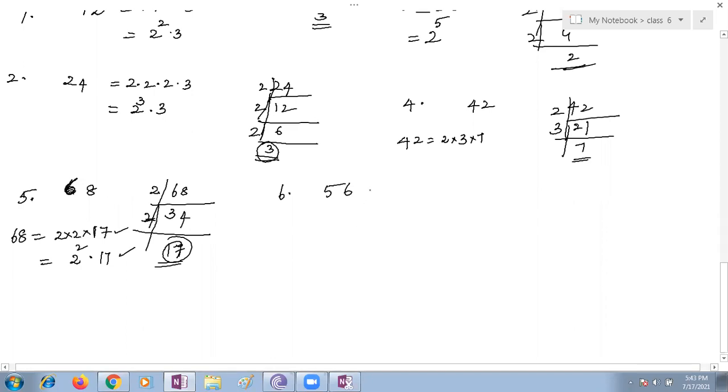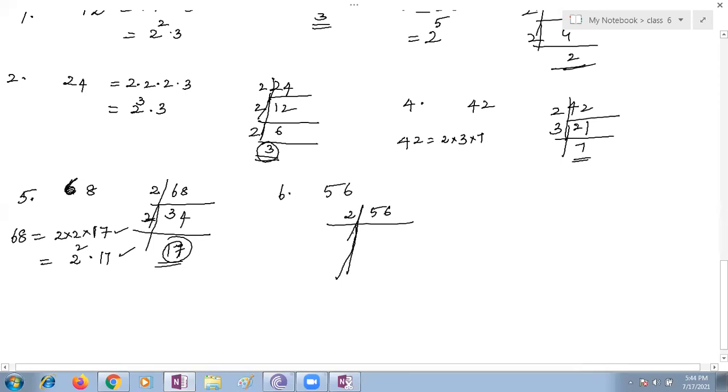Which table should I take first? Ma'am, 1. No, if you take 1 you will get the same number only. Go with the 2. 2, ma'am. 2 how much? 56.